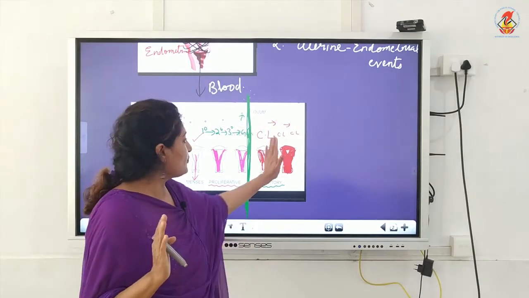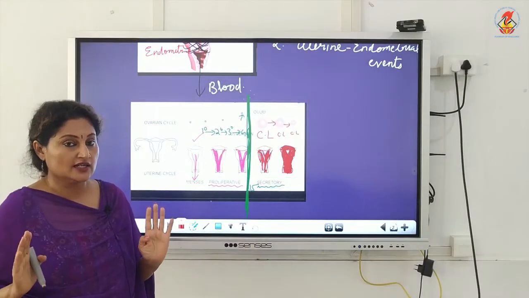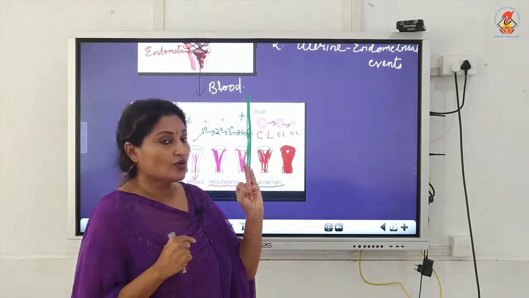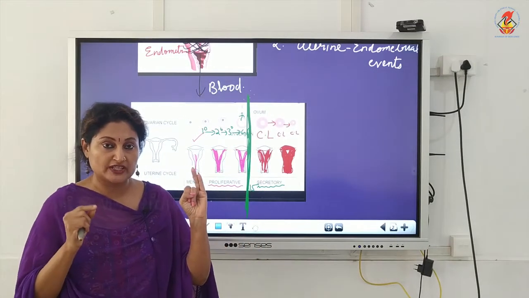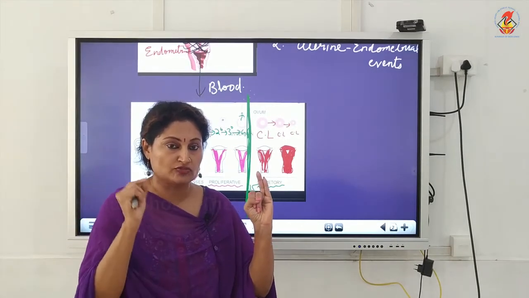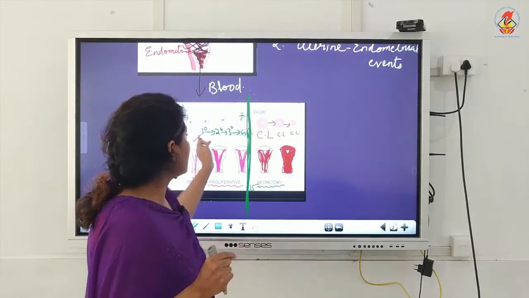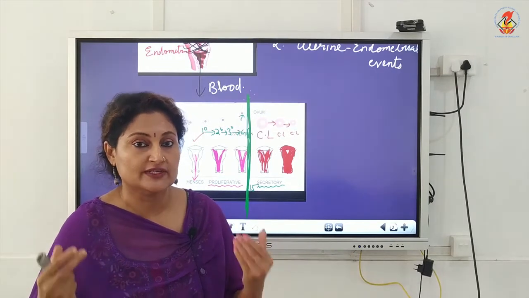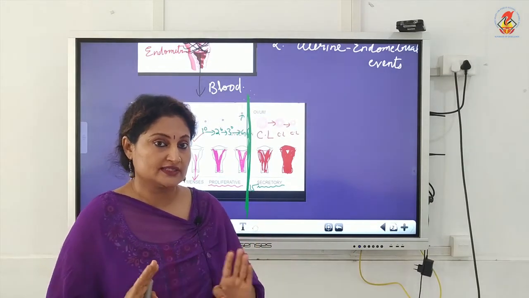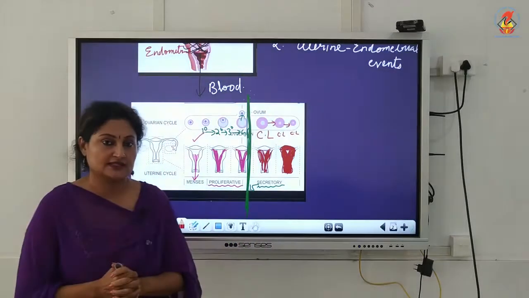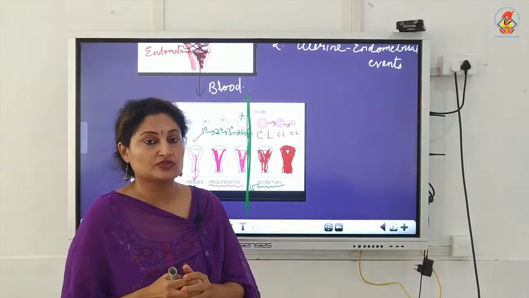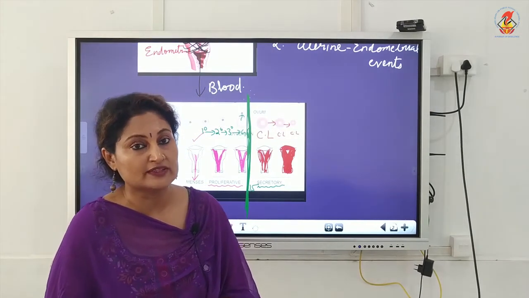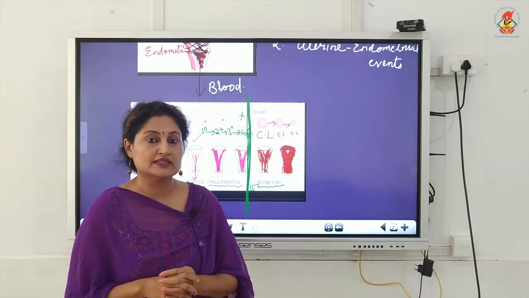I hope all the four phases are clear with respect to one, the duration, two, the ovarian events. When you talk about ovarian events, you're only emphasizing the ovarian follicle. And three, the uterine event. Again, we are emphasizing only the thickness of the uterine endometrium. I hope this is clear with respect to these three aspects. Now to complete the cycle, we have to mention the two sets of hormones, the hormones released by the ovaries and the hormones released by the pituitary.